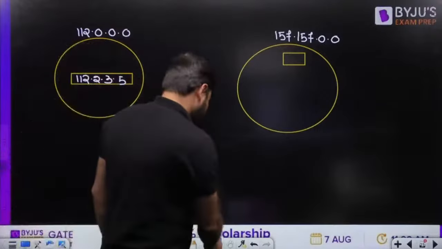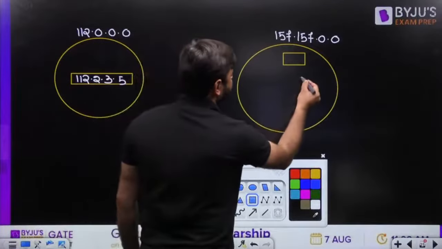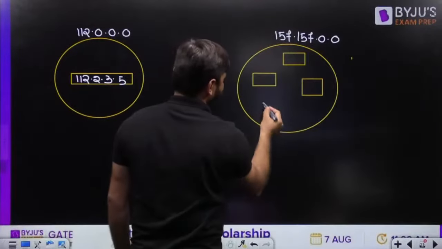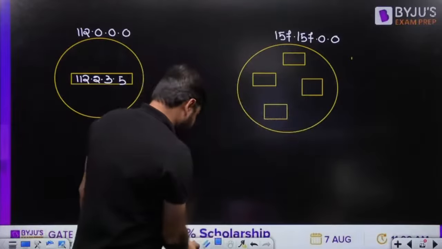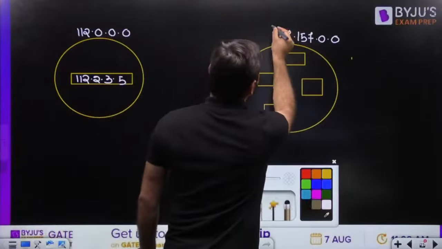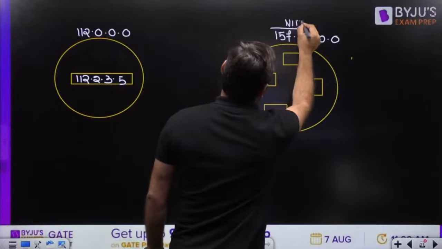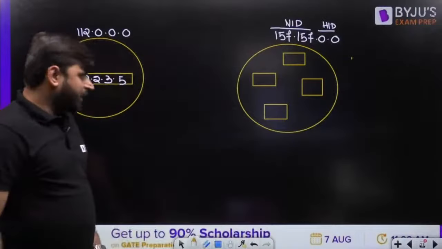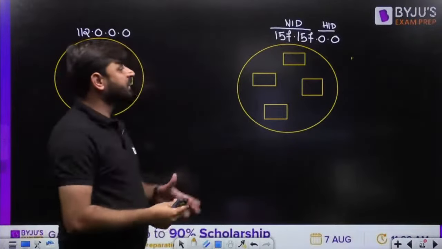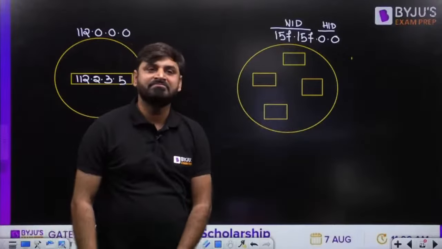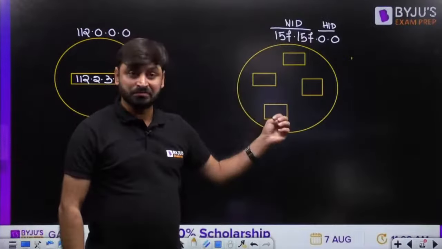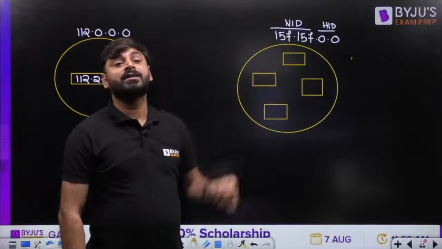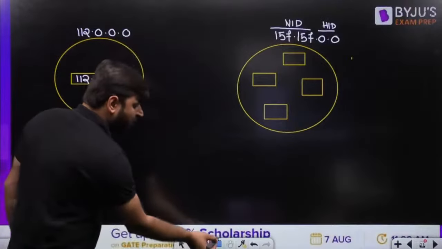Now, suppose, my dear friends, tell me one thing: in class B, this 157 class B network ID, how many bits? 16 bits. Host ID, how many bits? 16 bits. What is the meaning of this in class B, how many computers are available? 2 power 16 minus 2, exactly 65,534.